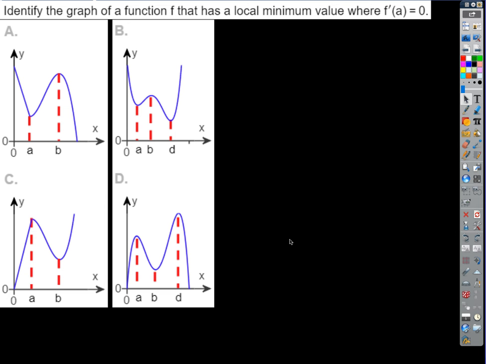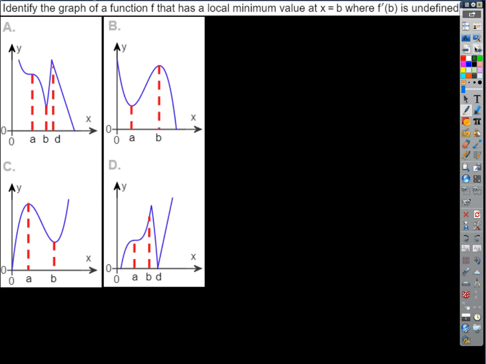Okay, so if the derivative is equal to 0, that means horizontal tangent. So which one would it have to be? It has to be B, doesn't it? Because it's smooth, right? We have a horizontal tangent there because it's a smooth minimum instead of a sharp minimum. Okay, so that one would be B. Okay, how about this one?